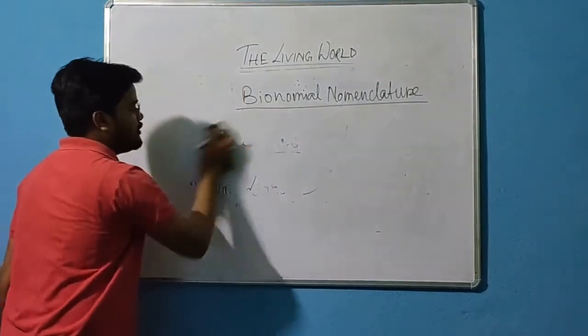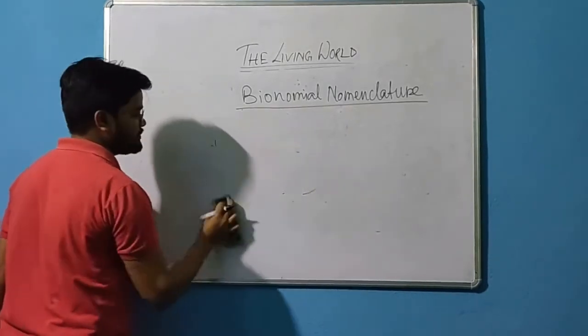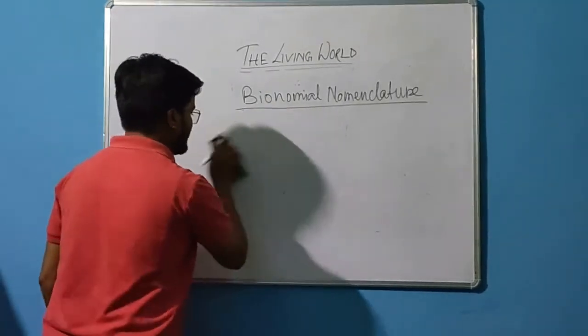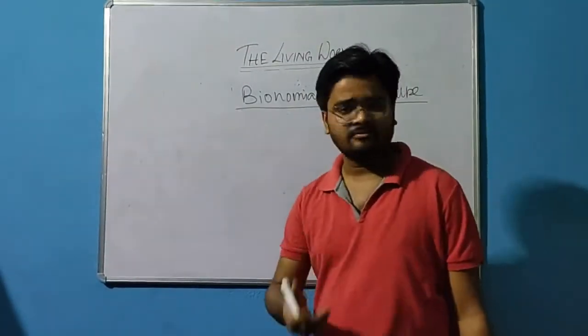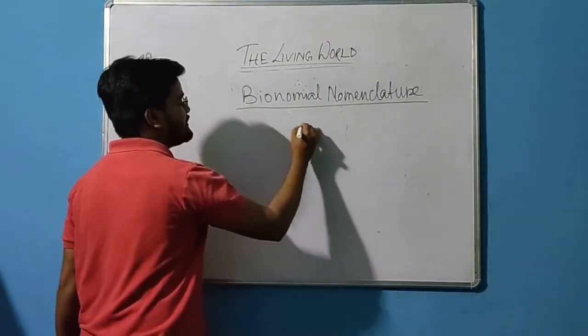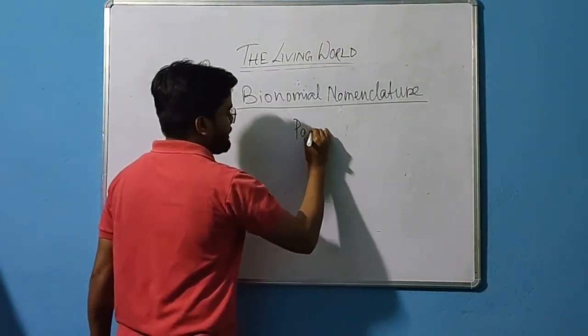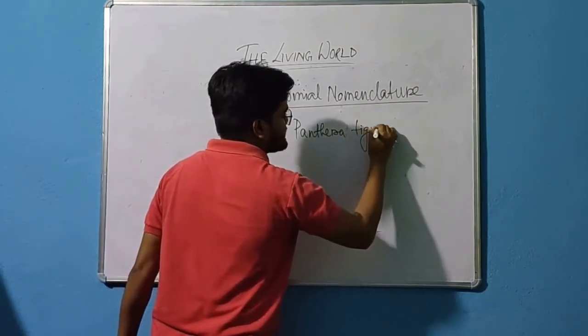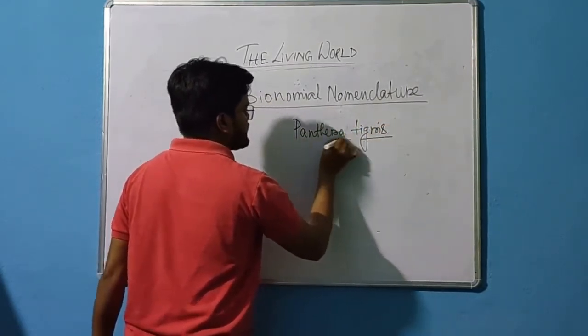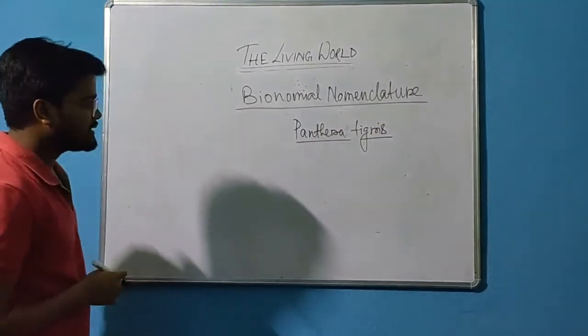So now what is the basic rule? So here I'd like to say the scientific name of any particular organism. Think about tiger. So tiger scientific name is Panthera tigris. This is the scientific name, correct?